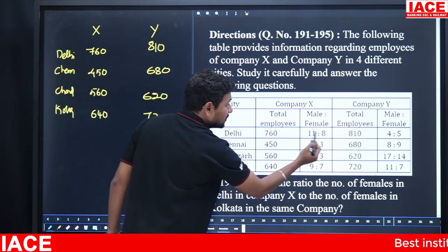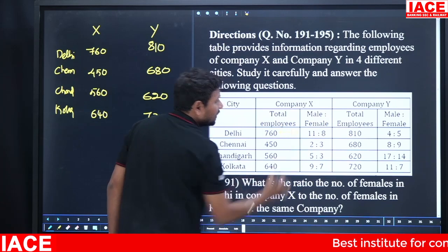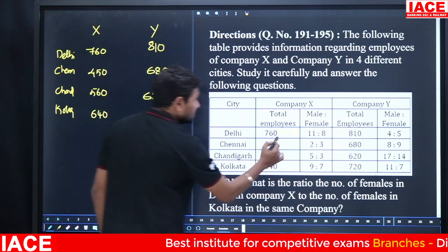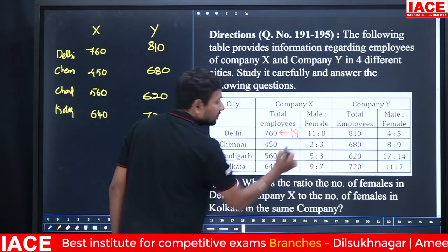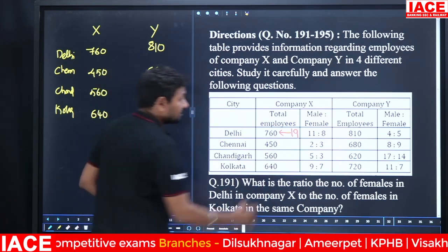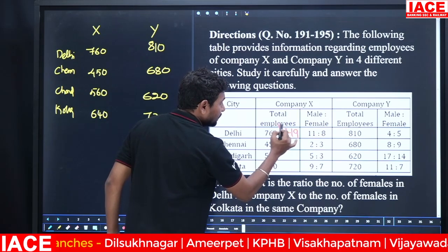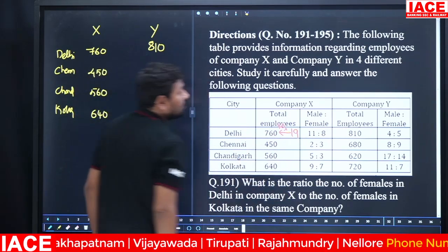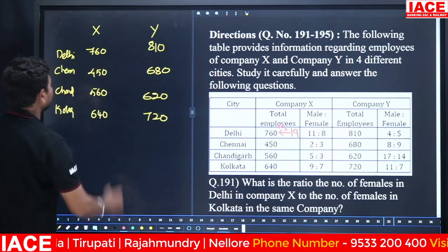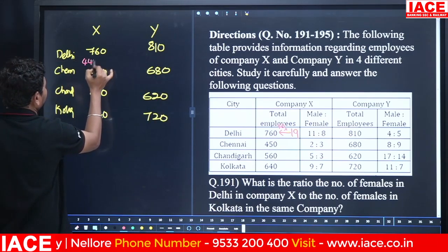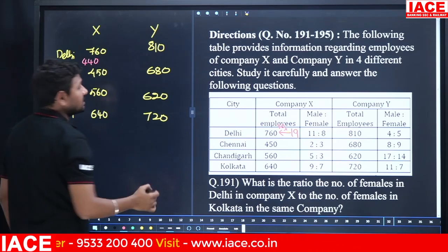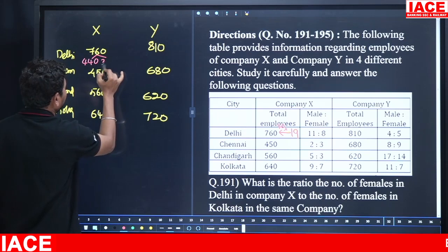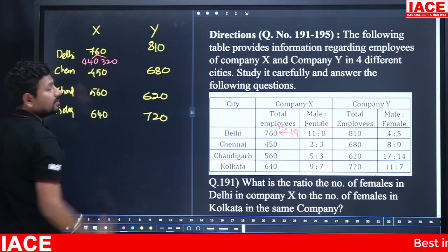11 plus 8 is equal to 19 parts. How many parts? 19 parts. Then 19 parts is equal to 760, means 1 part is equal to 40. 1 part is equal to how much? 40. Then 40 will be multiplied here. 4 into 11 is 440. Males are 440 and females are how much? 4 8s is 32, 320. Males 440, females are 320.